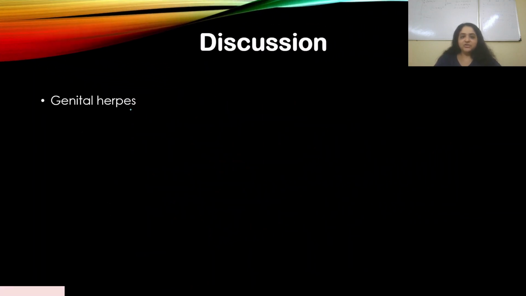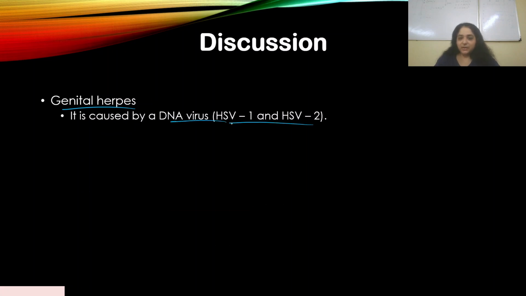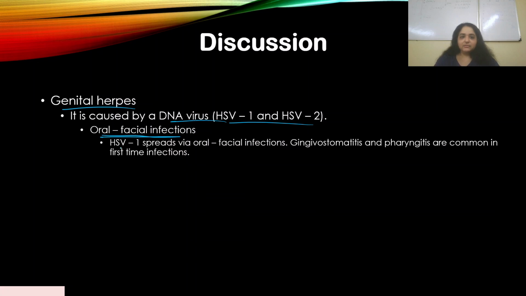All right, so let's talk about genital herpes. It's caused by a DNA virus, HSV1 and HSV2. Now, oral facial infections. Okay, let's go through that. HSV1 spreads via oral facial infections. There's gingivostomatitis, that is the oral area is infected, and pharyngitis, obviously the pharynx, are common in first time infection. It is caused by HSV1, herpes simplex virus. That is what HSV is.